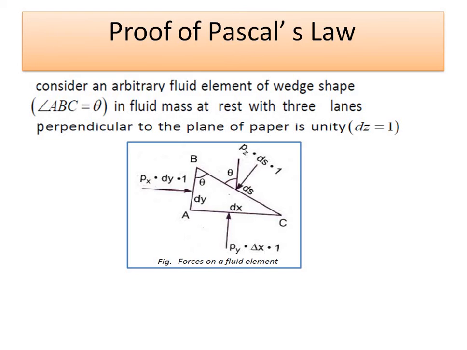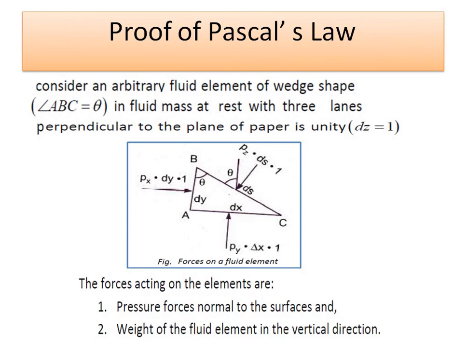To prove Pascal's law, consider an arbitrary fluid element of wedge shape. Let angle ABC be theta, a mass at rest with unit length perpendicular to the plane of the paper, so dz is equal to 1. The forces acting on the element are the pressure forces normal to the surfaces and the weight of the fluid element in the vertical direction.